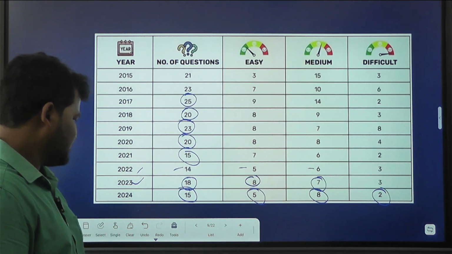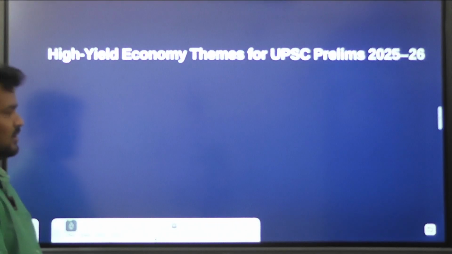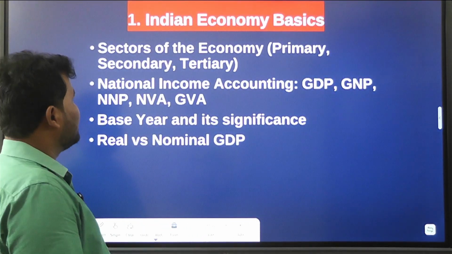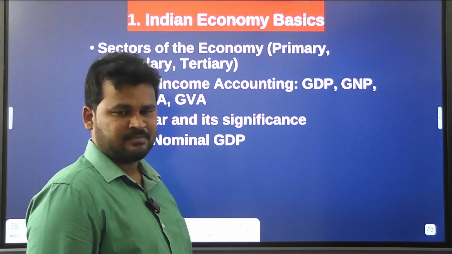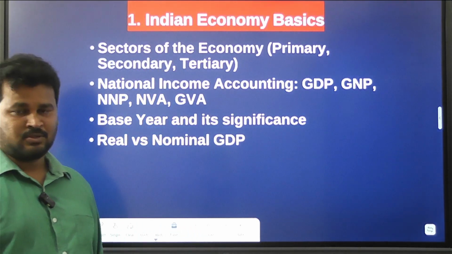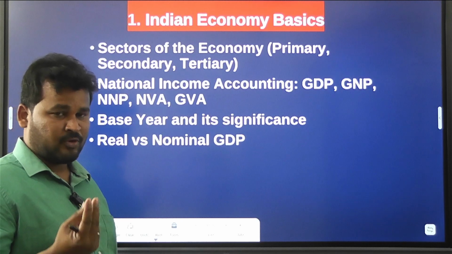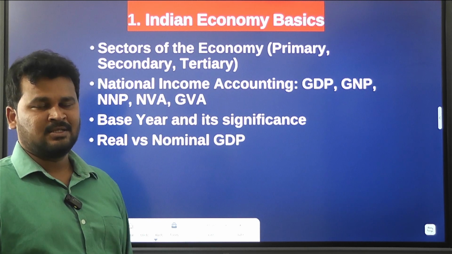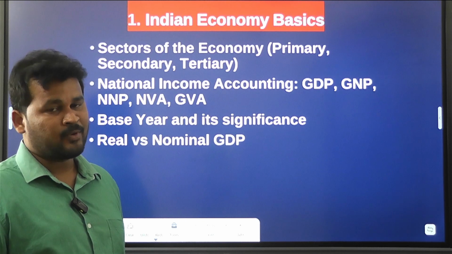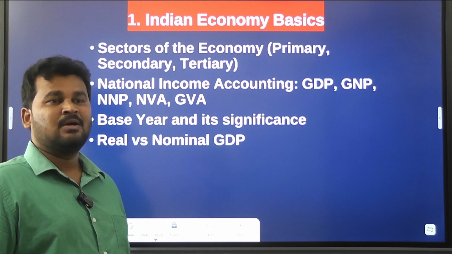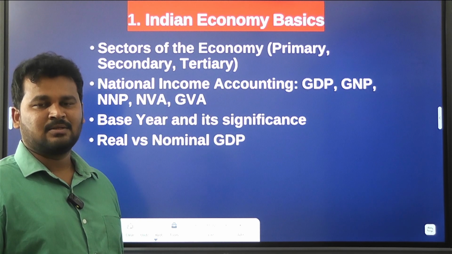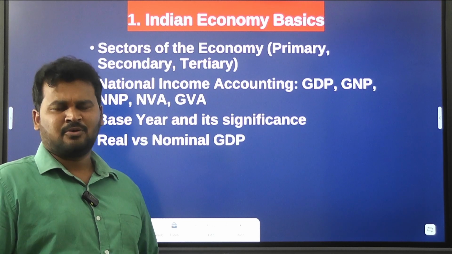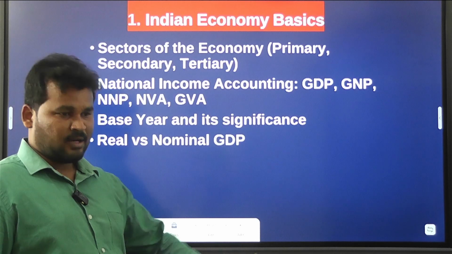Clear? Then after that, let us discuss the high yielding themes for UPSC prelims 2025-2026. So, Indian economy basics. You have to know the definitions: what is GDP, what is GNP, what is NNP, what is national income, what is net factor income from abroad, what is depreciation, what is wear and tear, and what is per capita income. You have to know the definitions and also some